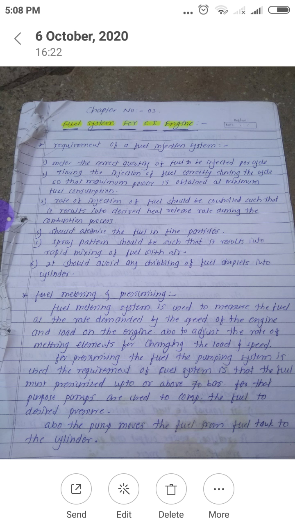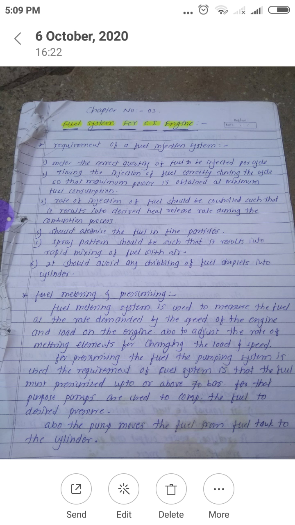Next basic requirement: spray pattern should be such that it results in rapid mixing of fuel with air. Whatever fuel is supplied inside the engine cylinder should properly mix with all the air present inside the cylinder.